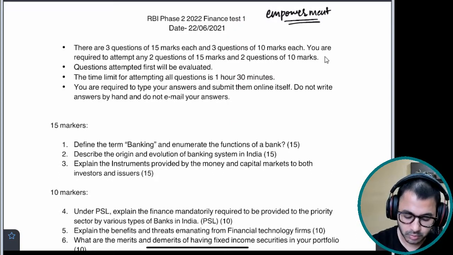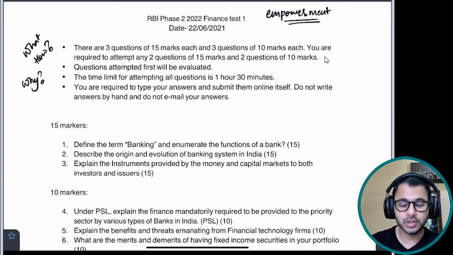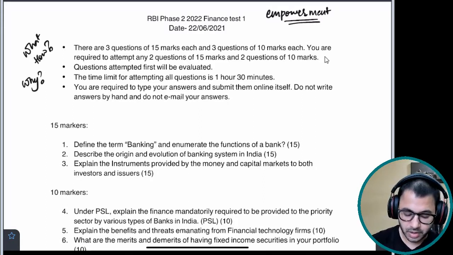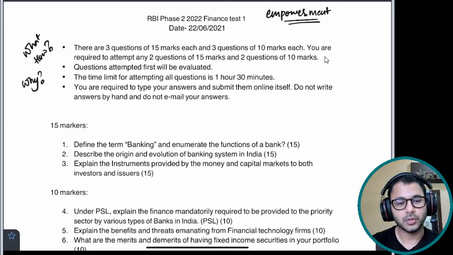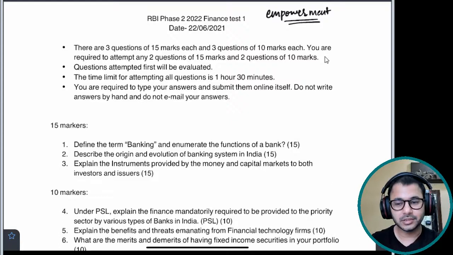I will be focusing upon what to write. I will be focusing upon how to write. I will be focusing upon why to write in a certain way, why not to write in a certain way. I will be discussing all the what's and how's and when's and why's, which are normally the basis of questionings and confusions in your minds.